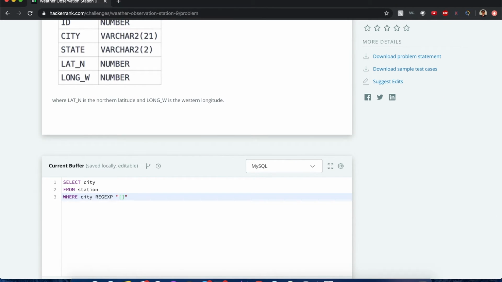Anyways, do not start with vowels. All right, so this caret before this, and this is so tricky about regex. Sometimes it takes a little practice to know this, but if you use a caret before brackets, that means you want to start with this character. But if you want to denote you don't want characters inside it, you actually use another caret in there and do A-E-I-O-U just like this. That's so tricky, isn't it?